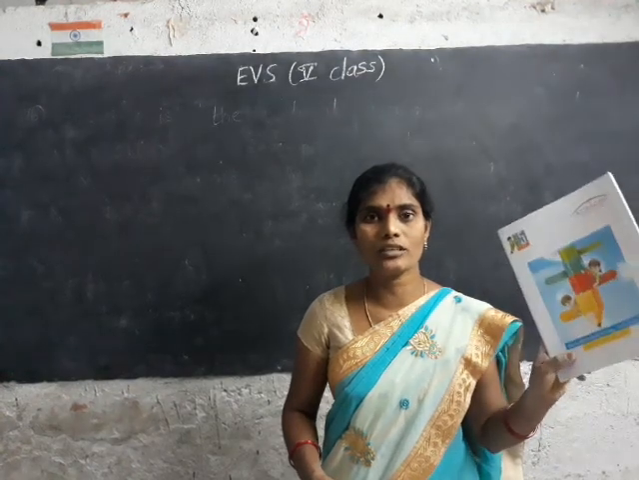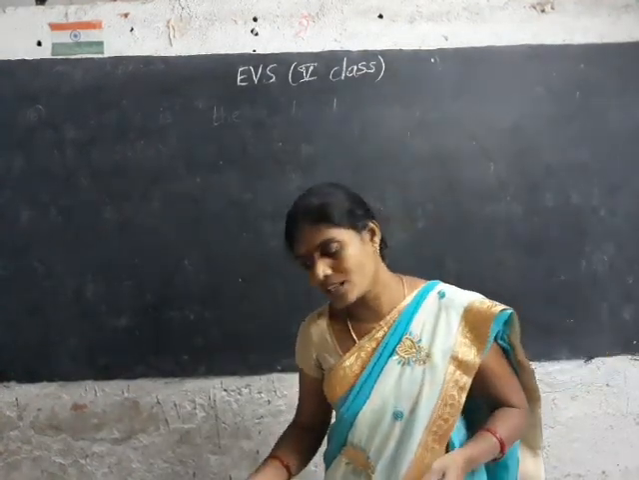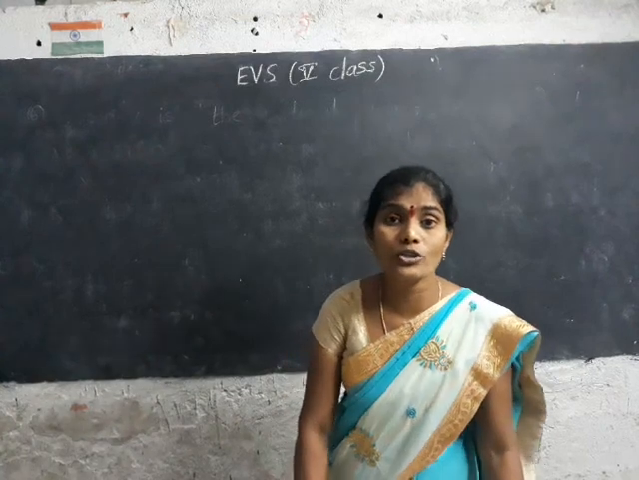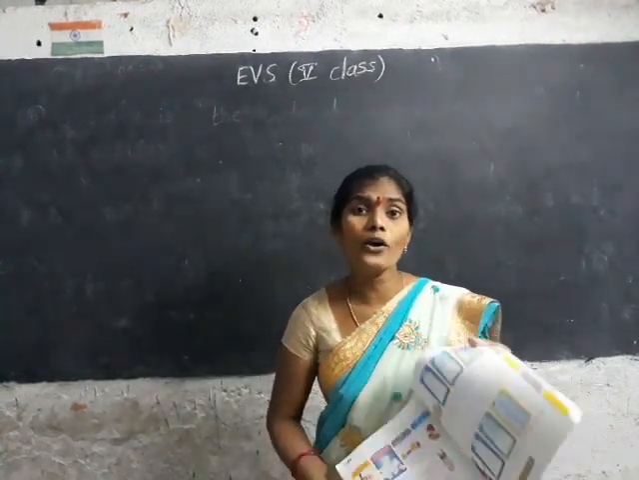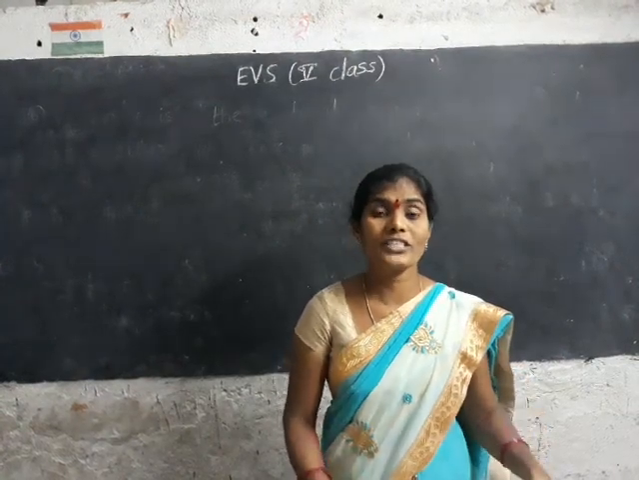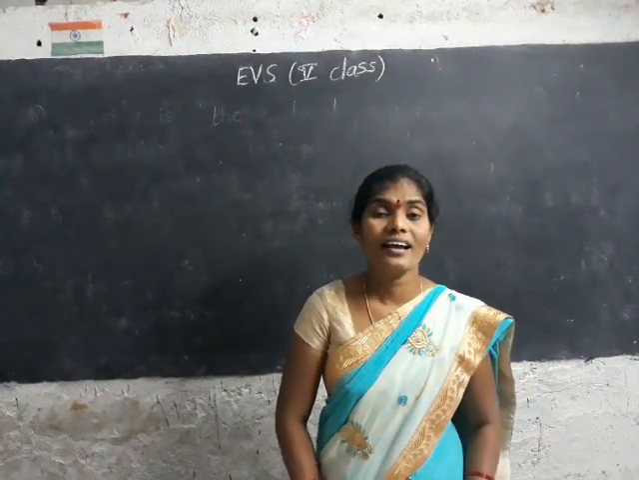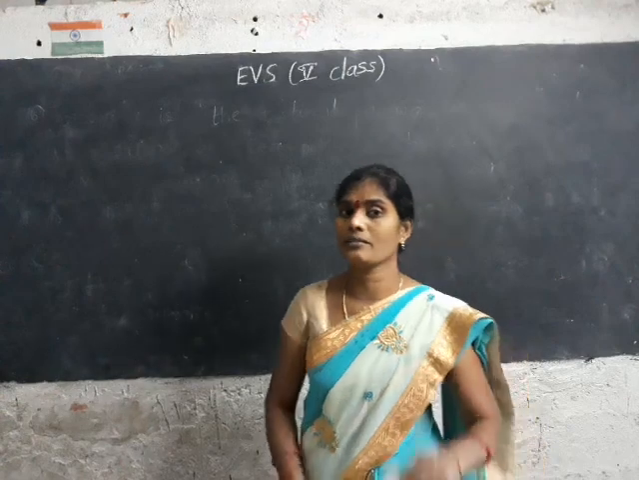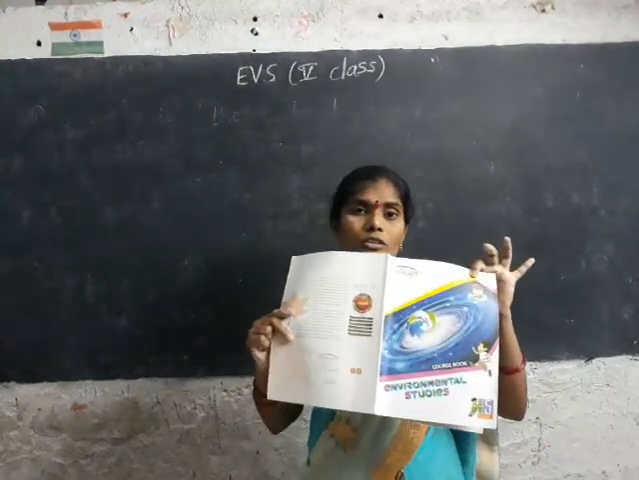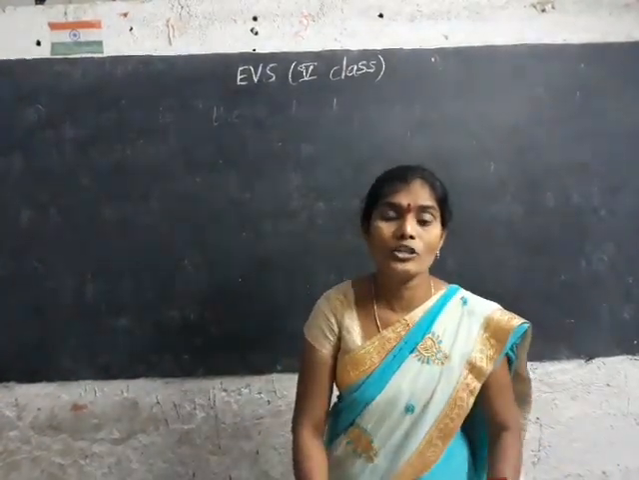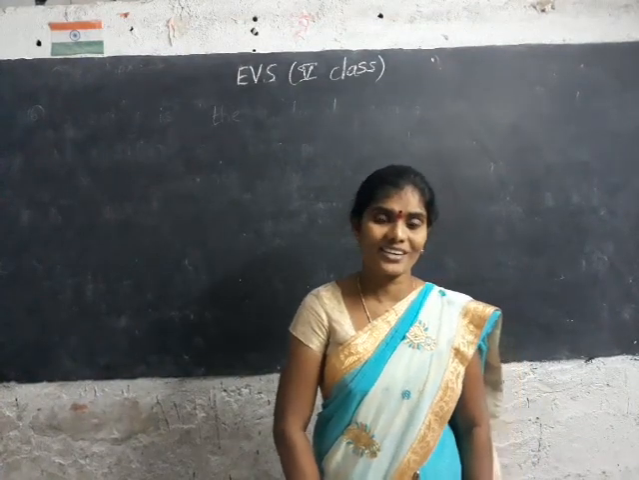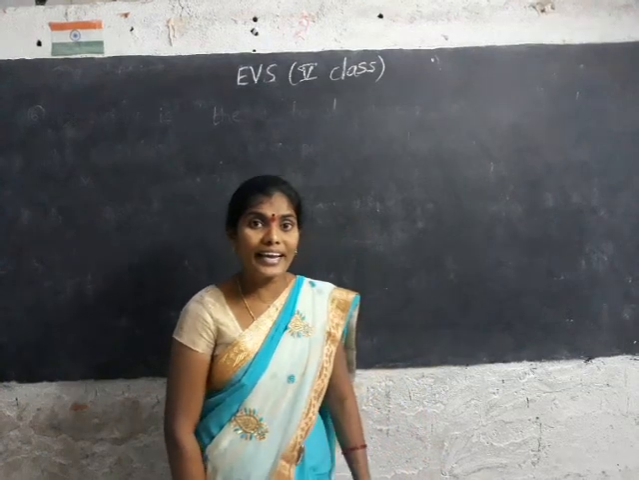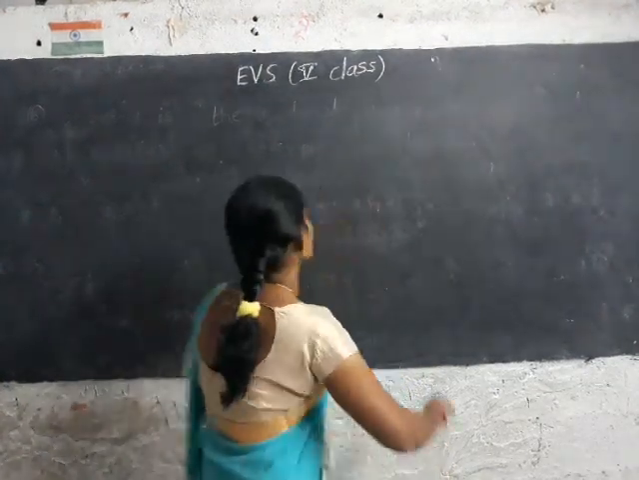Now our activity book is completed, workbook also completed. Now we are going to learn a new lesson. All of you take your course book. We are going to learn a new lesson, that is Air Around Us. What is the lesson name? Air Around Us.